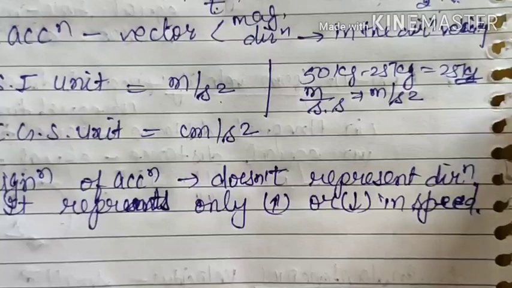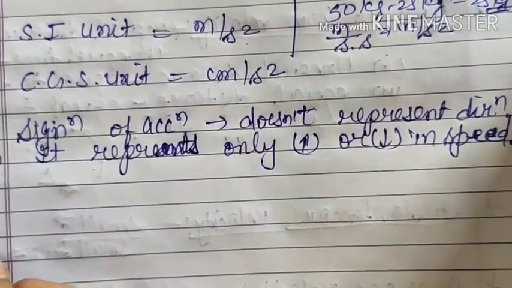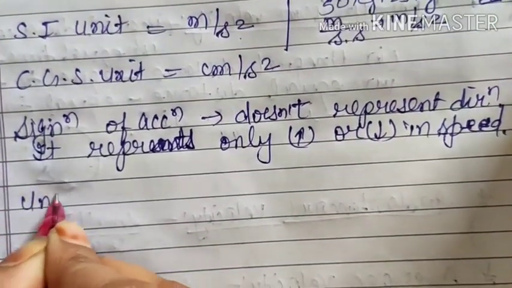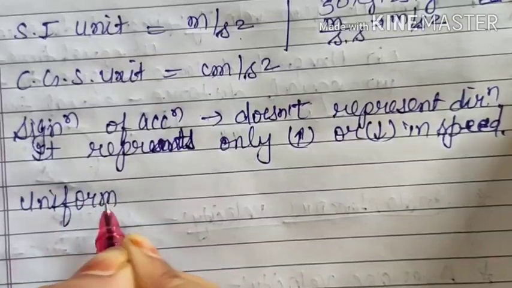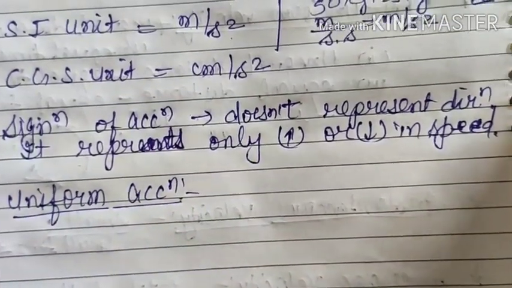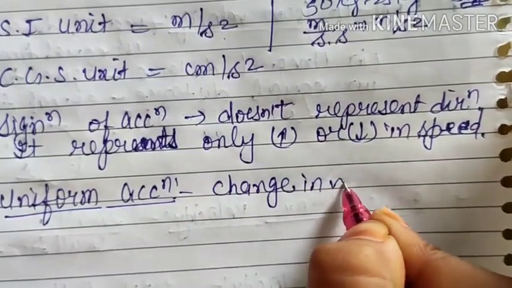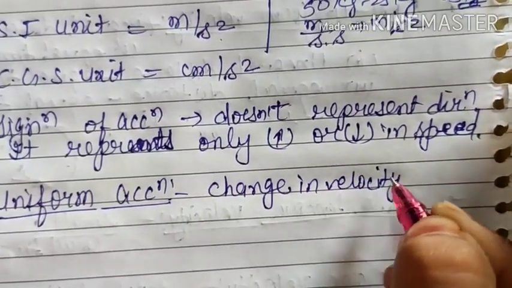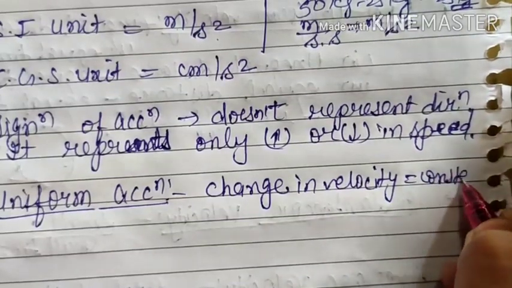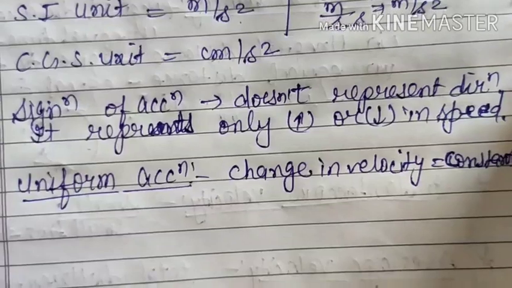Now, as we have discussed in speed and velocity, we have here also two terms, that is uniform acceleration and variable acceleration, that means non-uniform acceleration. So first of all, we will discuss uniform acceleration. As the name indicates, the acceleration is uniform. That means if the change in velocity is constant, then you will say that the body is moving with constant acceleration or uniform acceleration.